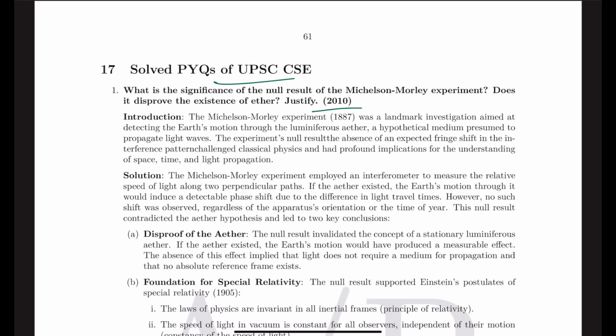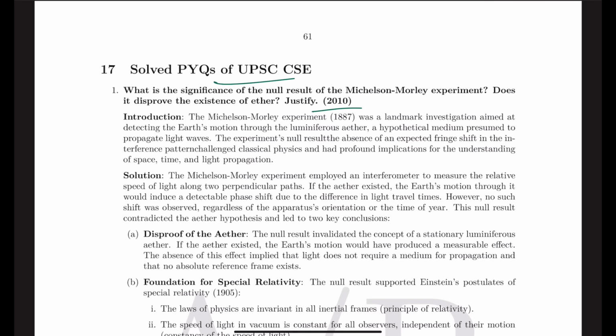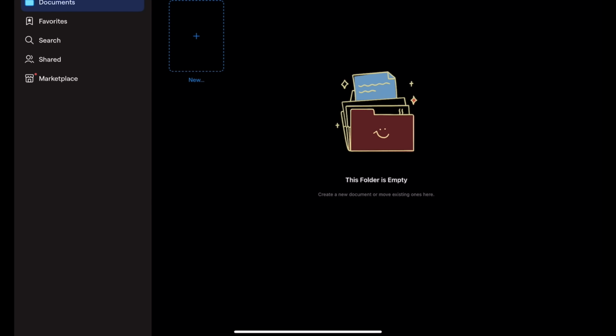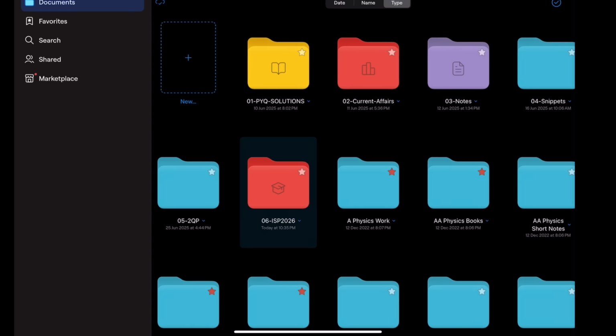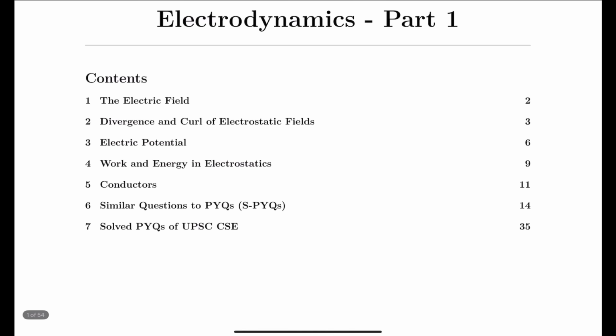Next, we will have the electrostatics part as well. In the electrostatics part, we have all these topics like electric field, divergence and curl, electric potential, work and energy in electrostatics, conductors, and then obviously SPYQs and PYQs.